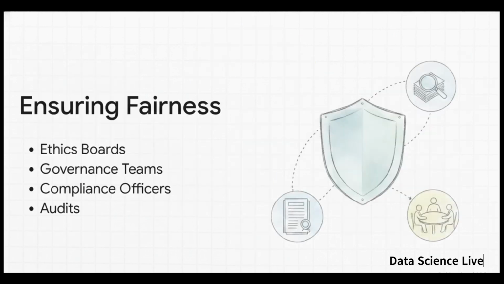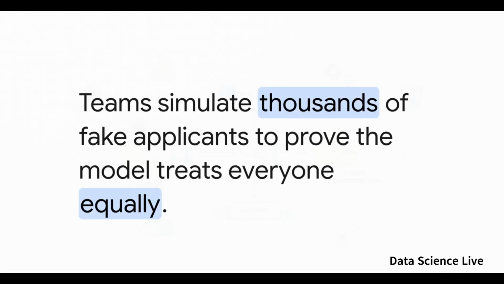Well, an entire ecosystem has grown specifically to police this stuff. Today, rolling out a model relies heavily on AI ethics boards, data governance teams, compliance officers, and really strict government regulations like Europe's AI Act. Their entire job, the whole shebang, is to audit these models for bias and privacy before they ever reach you and me. In practice, this means before a credit card company lets a loan approval algorithm go live, their governance team will aggressively stress test it. They'll simulate thousands of fake applicants from all different zip codes, income brackets, and backgrounds. They do this to mathematically prove the system treats everyone equally before pulling the trigger.